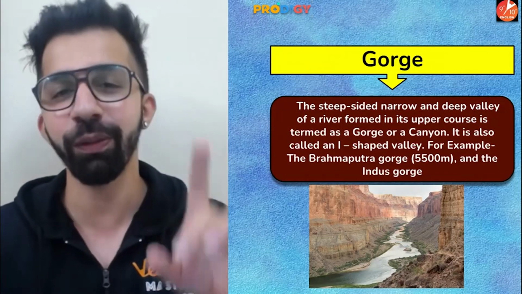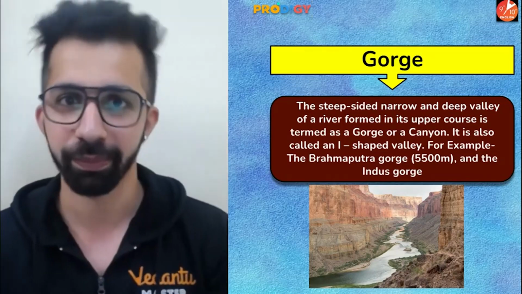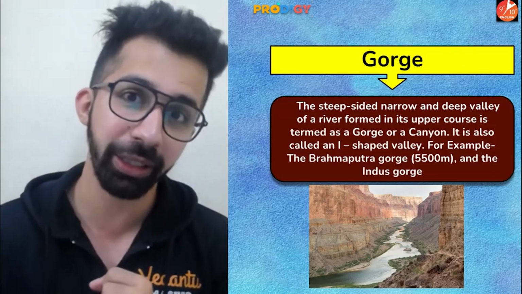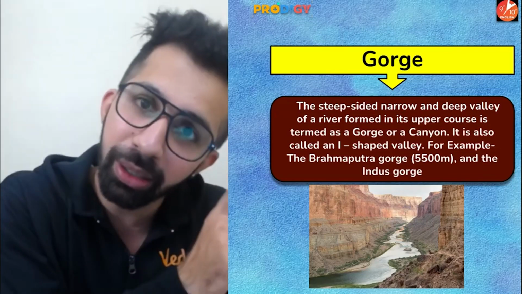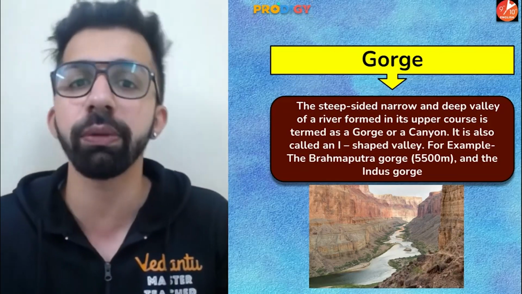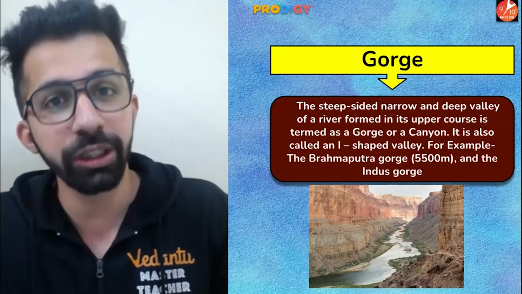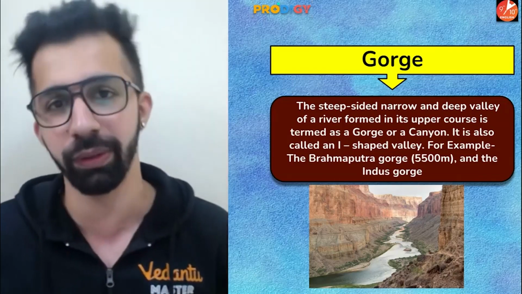So it is a landform which is formed due to erosional work done by the rivers. Okay, remember guys, if you remember delta, it is also a landform which is formed due to depositional work done by the river. So delta and gorge, these are the two landforms which are formed by the river. But gorge is formed due to erosional work and deltas are formed due to depositional work.